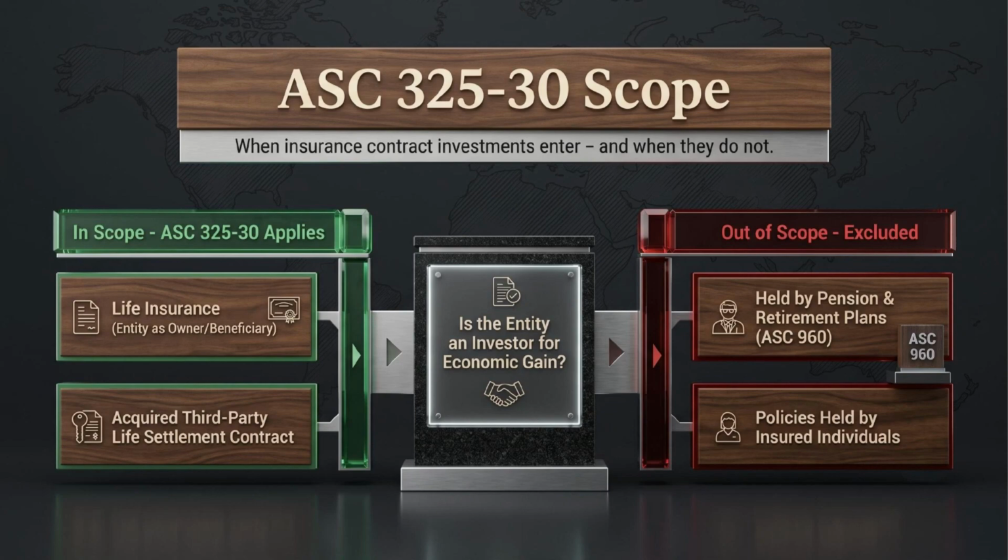But life insurance held by pension or retirement plans is not here because that goes to ASC 960. So do not drag every insurance policy into ASC 325-30. Scope discipline saves a lot of accounting headache.